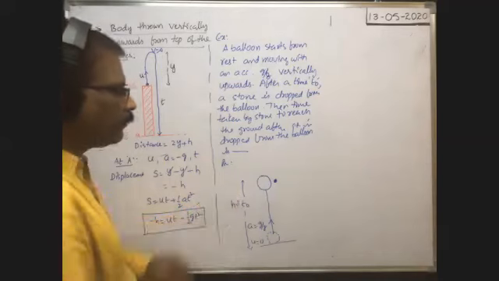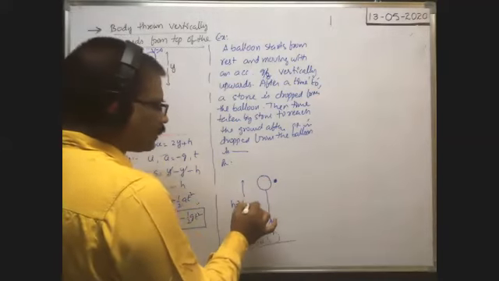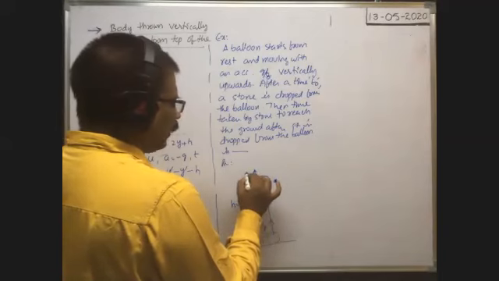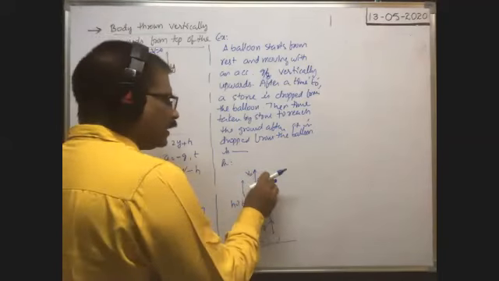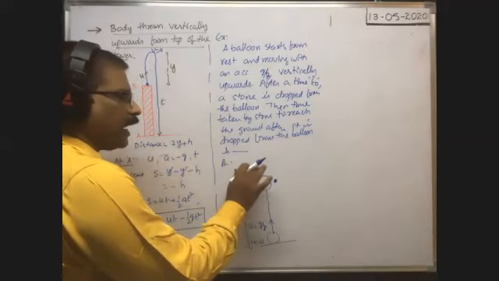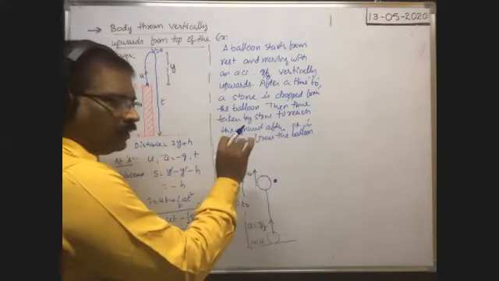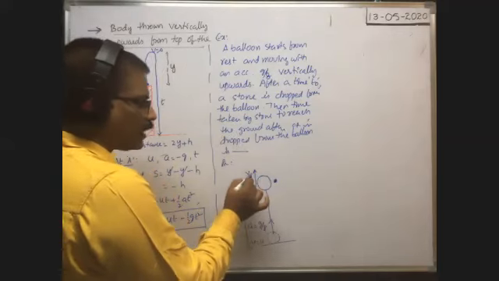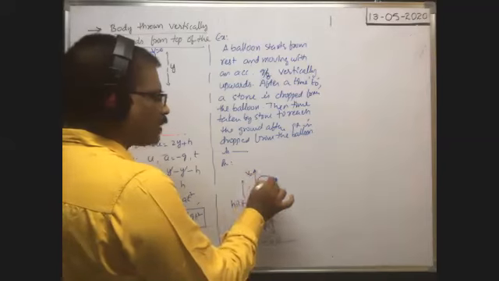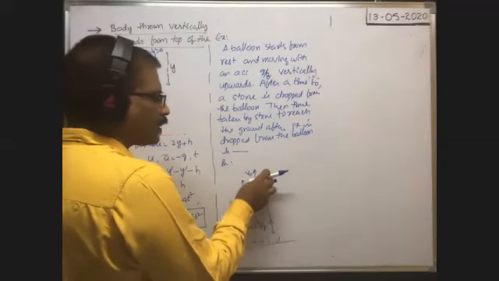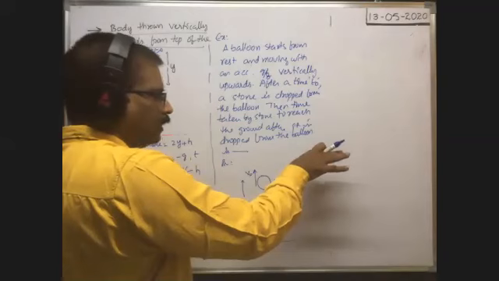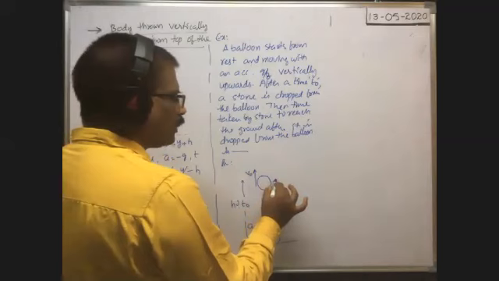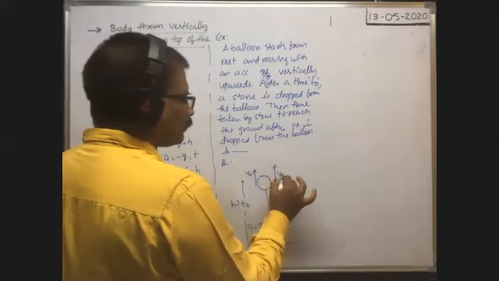At this instant, whenever the balloon is here after t naught seconds, suppose the velocity of the balloon is say v naught. Then every body in the balloon is also having the same velocity v naught as that of the balloon in the upward direction. Even in case of the stone also, at that instant, whenever the velocity of the balloon is this one, at that time the stone is also having the same velocity. Then it is just kept outside and it is dropped like this. But at the instant it is dropped, as the balloon is having velocity v naught, the stone is also having the same velocity v naught in this direction.